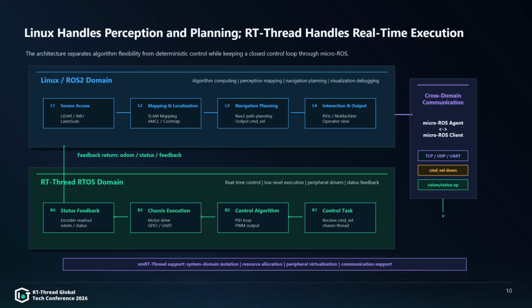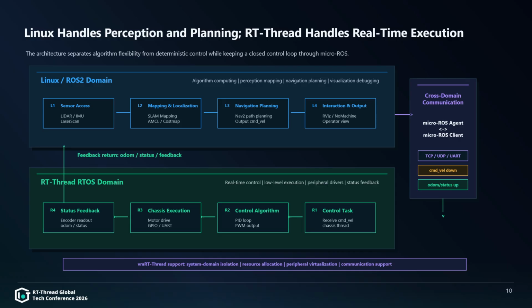From the product perspective, the project can be summarized as 1 controller, 2 system domains, and 1 control link. The same RK3588 controller runs perception, decision-making, and execution end-to-end. In other words, 1 controller board carries both the intelligent algorithm domain and the real-time control domain, forming a deliverable, reusable, and scalable robot control platform. Next, let's look at the function split between Linux and RT-Thread.